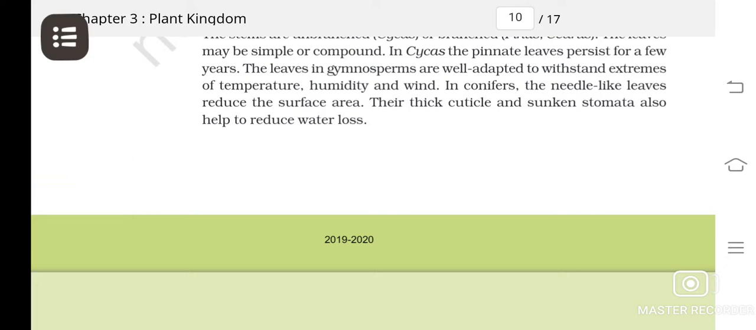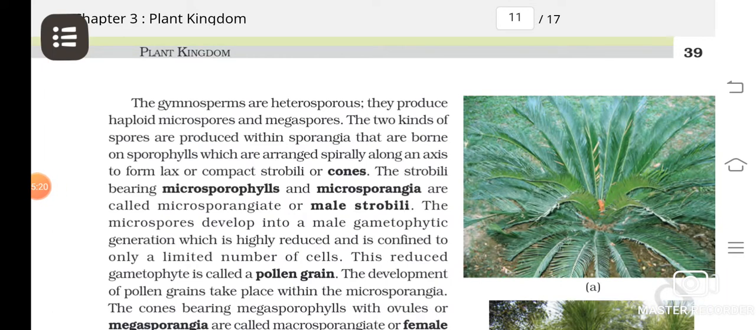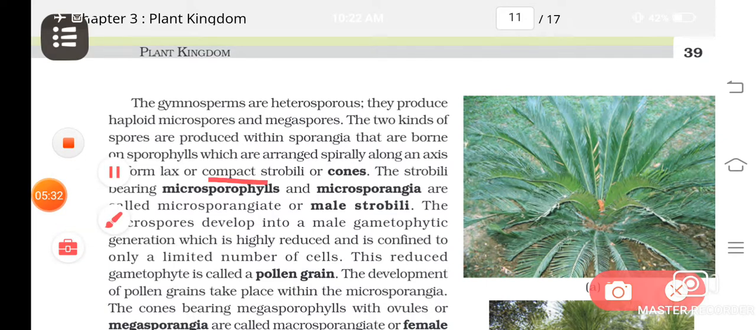Understood? When I taught you about pteridophytes, I told you that in some forms the sporophylls join to form certain structures called strobilus, isn't it? So in gymnosperms, you can see the reproductive organs are actually what? Cones or strobilus. And in angiosperms, in higher plants, you can see the reproductive organs are flowers. So gymnosperms are not producing any flowers. Instead they are having what? Cones or the strobilus.